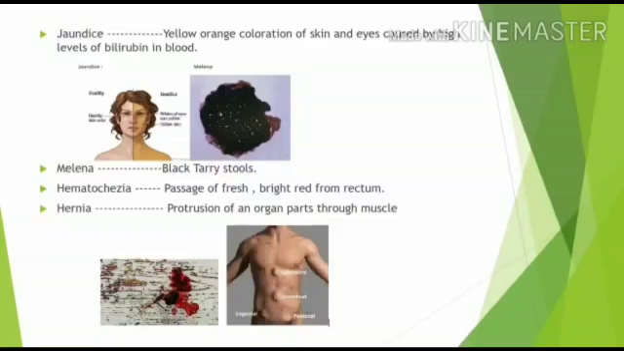Hernia is a protrusion of the organ parts through the muscle. Depending on the location, hernia is divided into 4 types: above the stomach is epigastric, in the center of the stomach is umbilical, and on the sides of the thighs are inguinal and femoral. These are the hernia types.